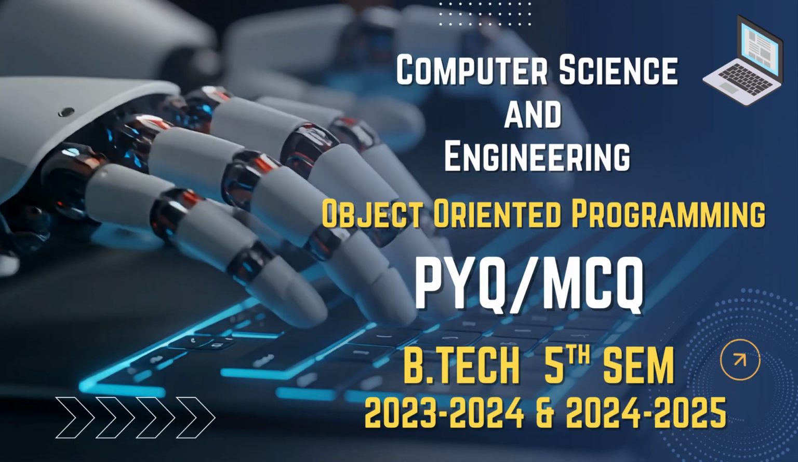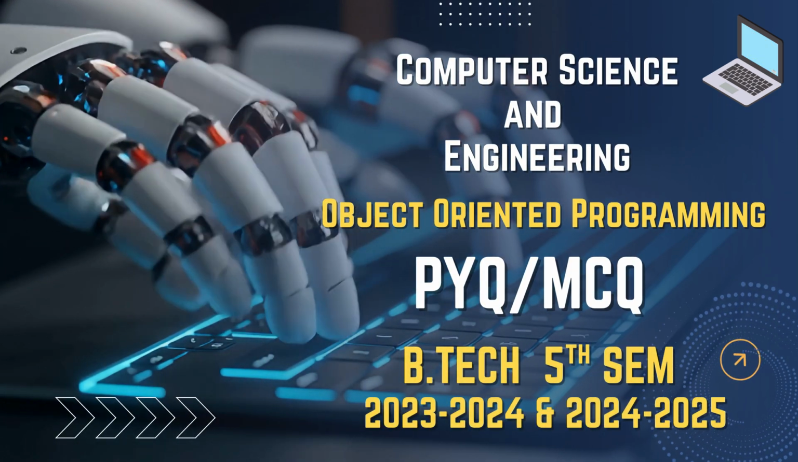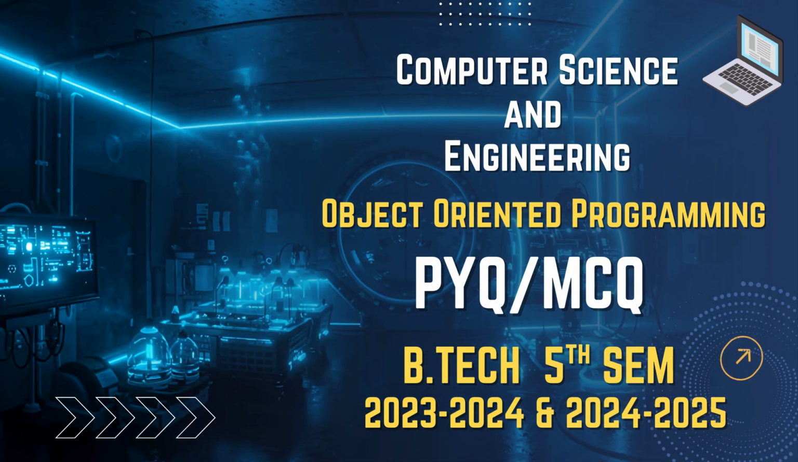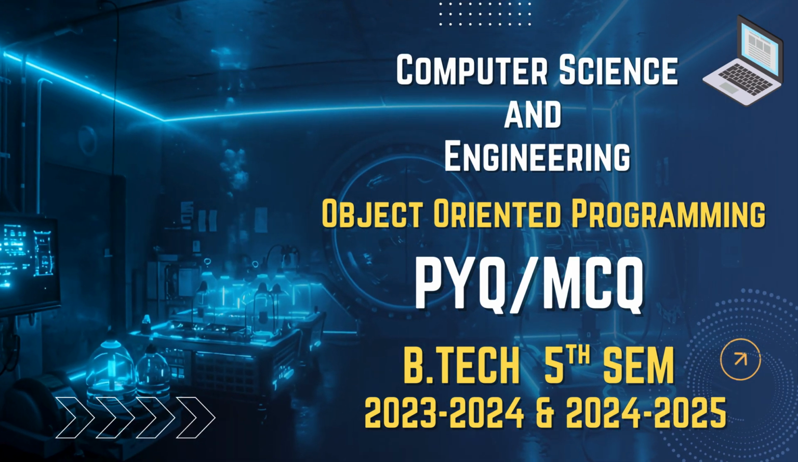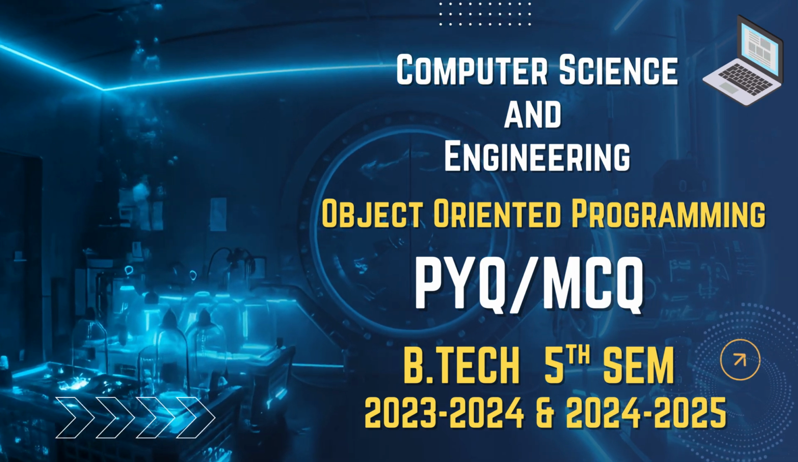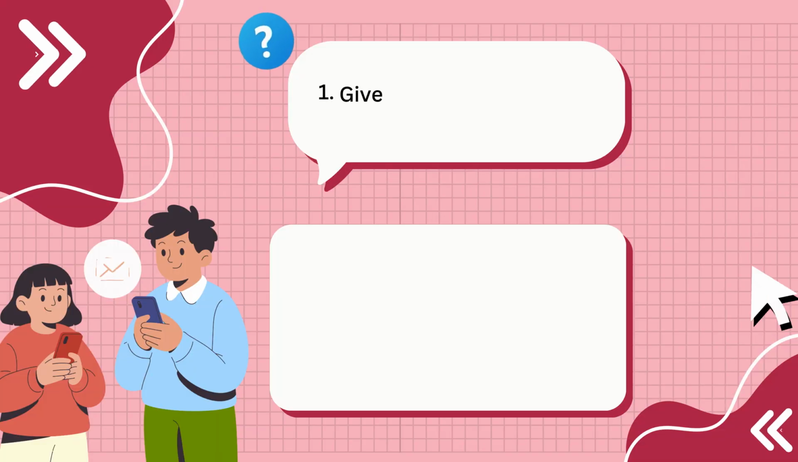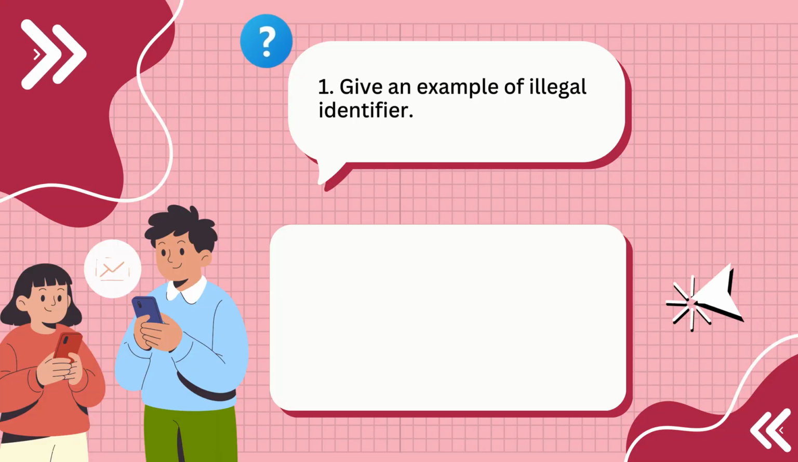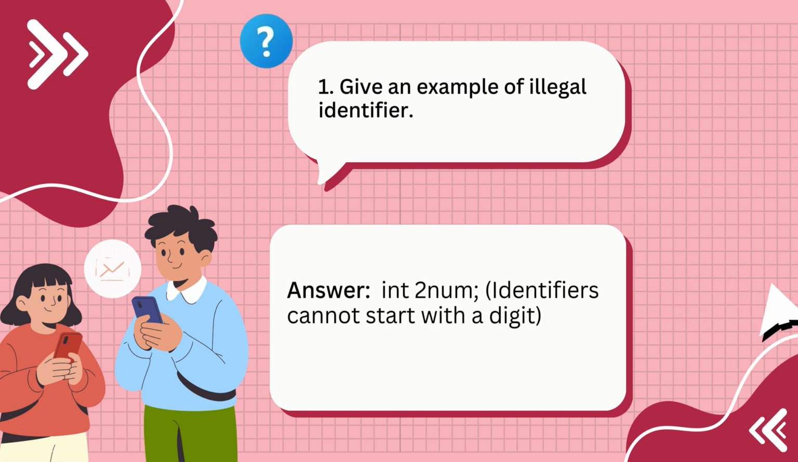Previous years' question and answer solutions of stream Computer Science and Engineering, Semester 5. Subject: Object-Oriented Programming, Year 2023 to 24. 1. Give an example of illegal identifier. Answer: int 2num. Identifiers cannot start with a digit.